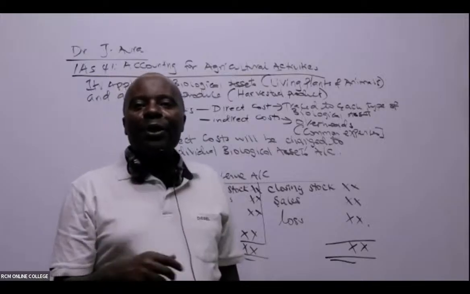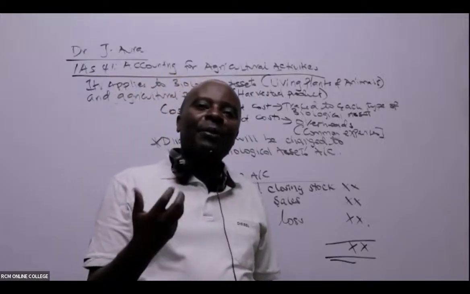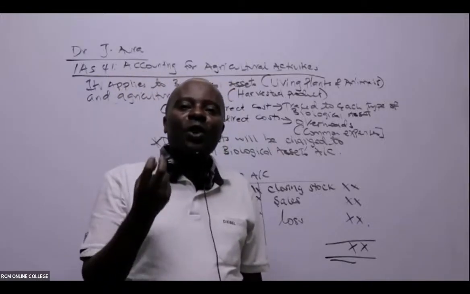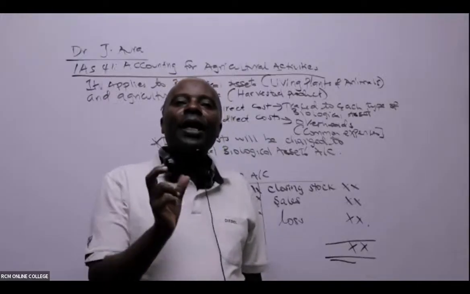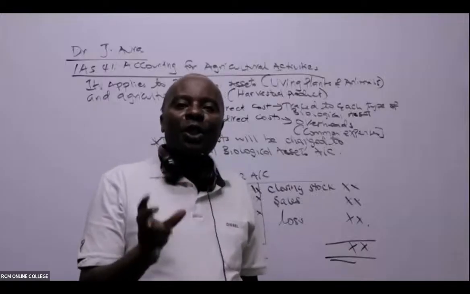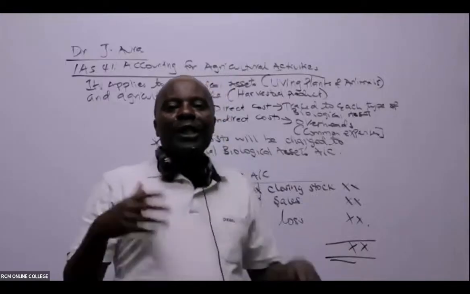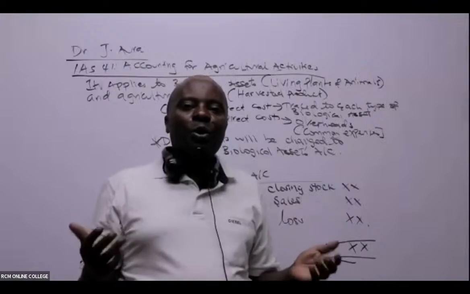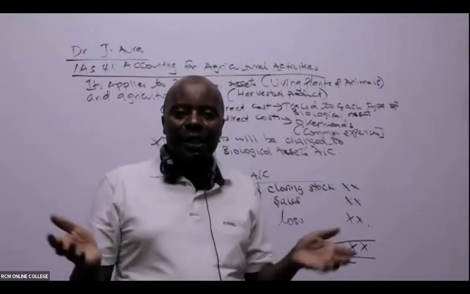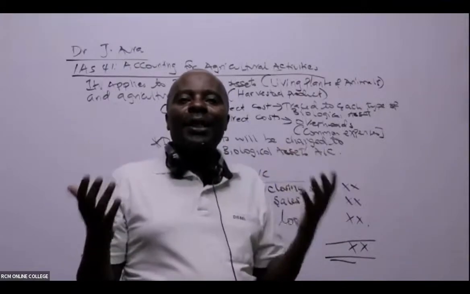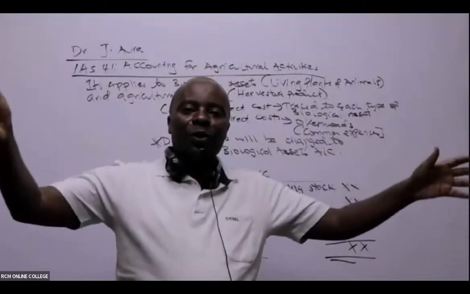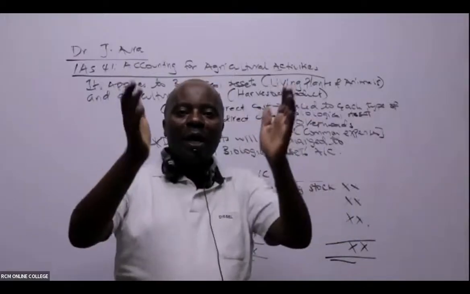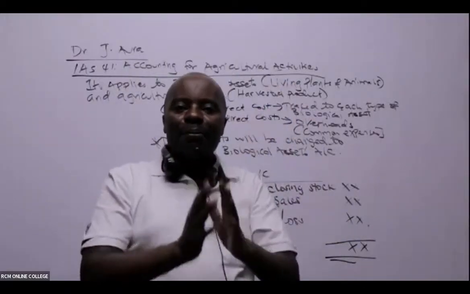If, for example, ladies and gentlemen, I buy some salt for the sheep to lick, that is a cost that you can trace to the sheep. But like I told you, we have a huge problem of water at Isinya. So if I get a tanker, say a 10,000 liter tanker, it comes and pours this water into some drums.